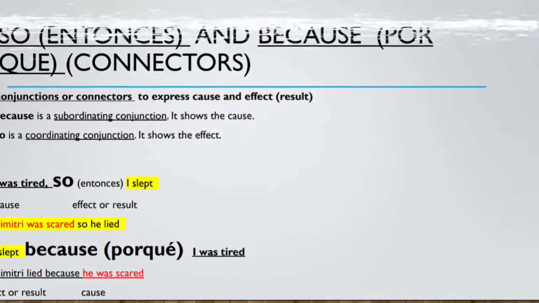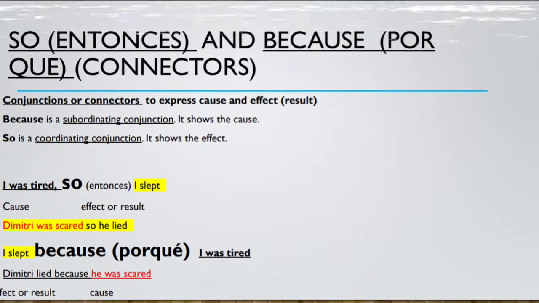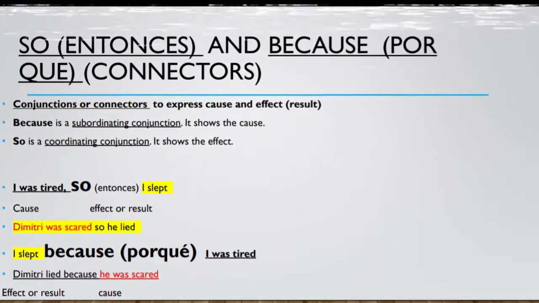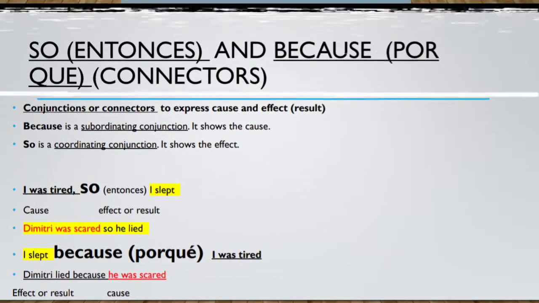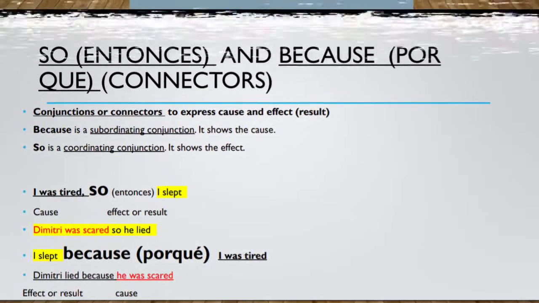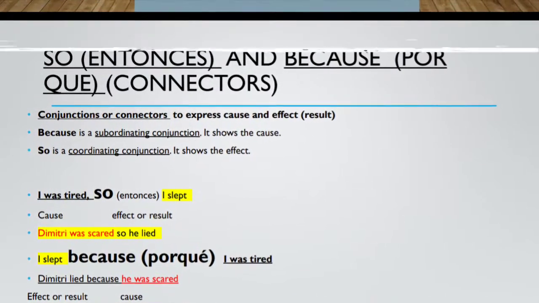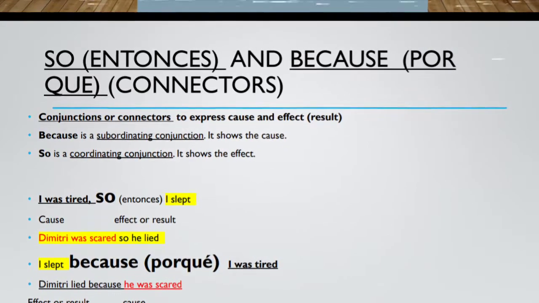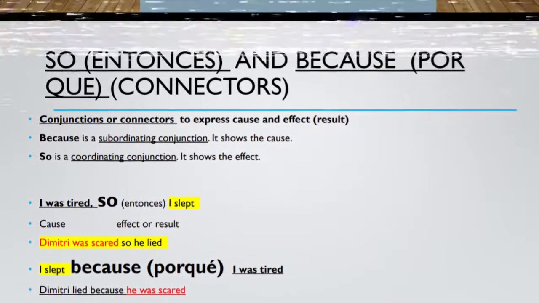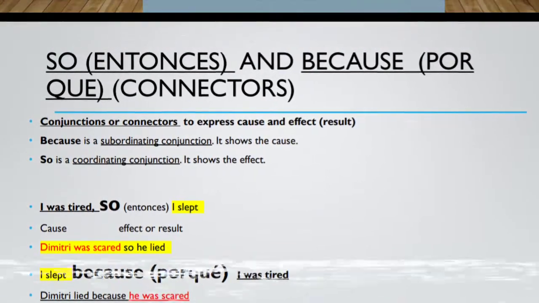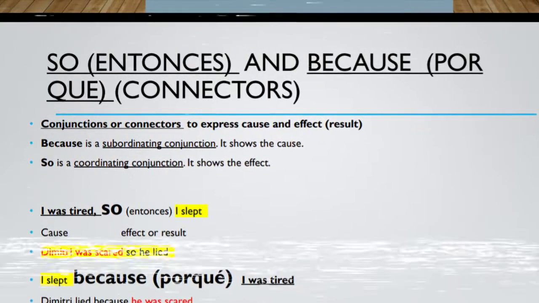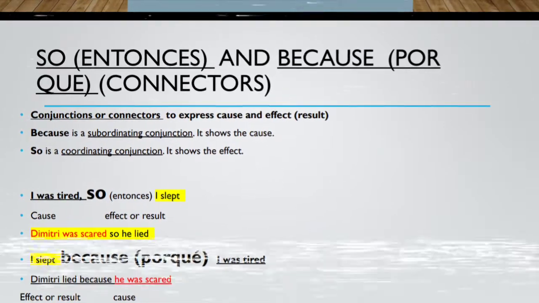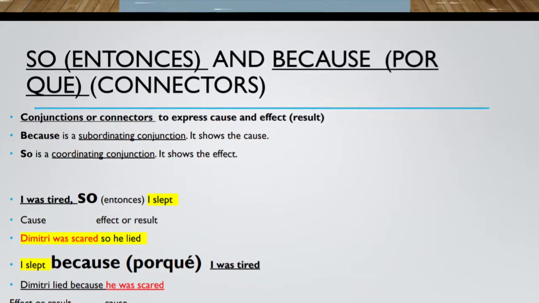In this story, we can check some examples of the connectors "so" and "because." "So" means "entonces" and "because" means "por qué." These words are called conjunctions or connectors, and they are used to express cause and effect. "Because" shows the cause, and "so" shows the effect of something.